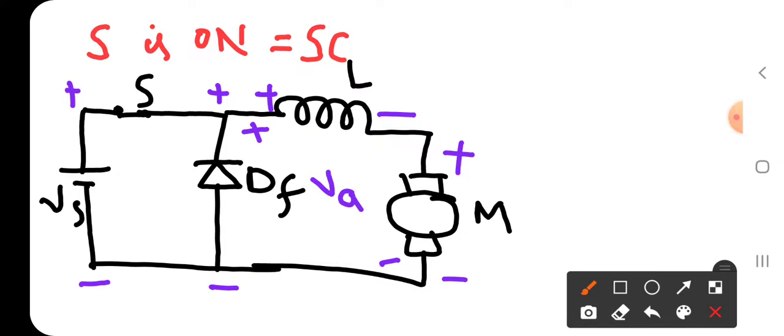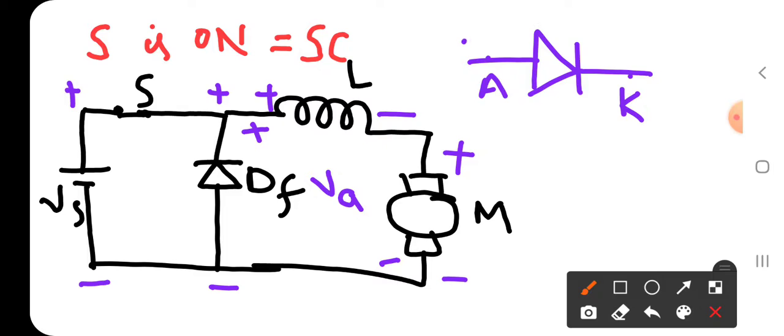So we know that the diode is forward bias when anode is positive. That means if we take diode like this, it is anode and this is cathode. Whenever the anode is positive, cathode is negative, then diode will be forward bias. Forward biased diode will act as the short circuit in ideal case.